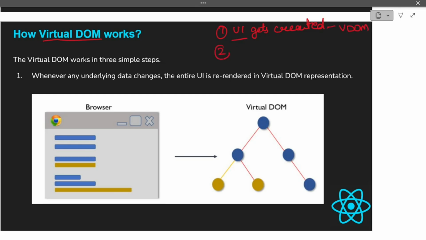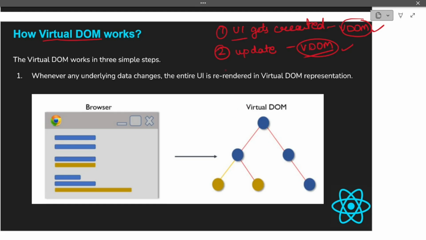And second time when you do any update in your code, then whenever any underlying data changes, the entire UI is re-rendered in the virtual DOM representation. So next time when you do any update, it does not change the actual DOM, but what it does is it updates the virtual DOM first. And when it updates the virtual DOM, it will check this newer version of virtual DOM with its old version of virtual DOM. It will compare the newer version with the old virtual DOM, and this comparison is only the second step.